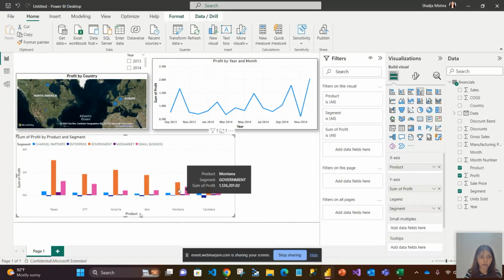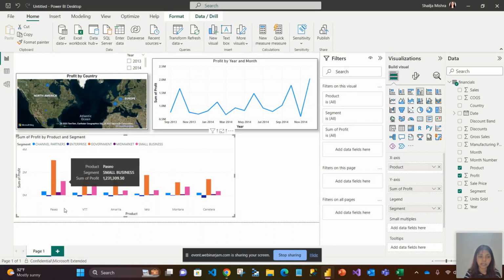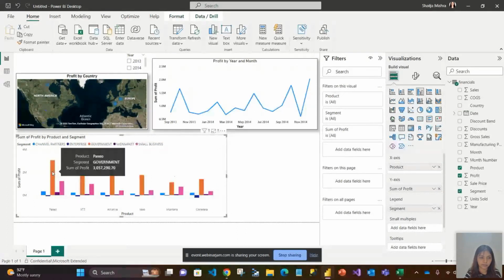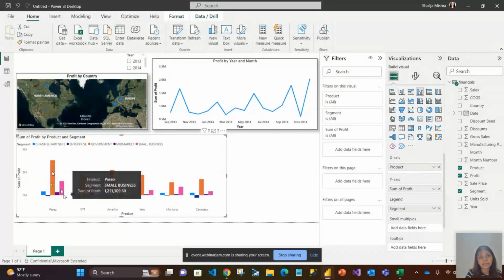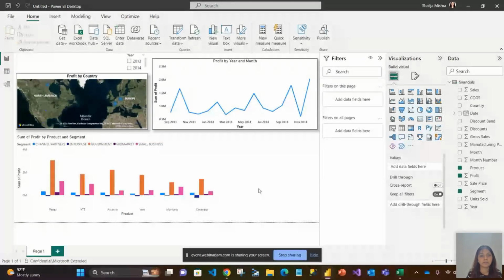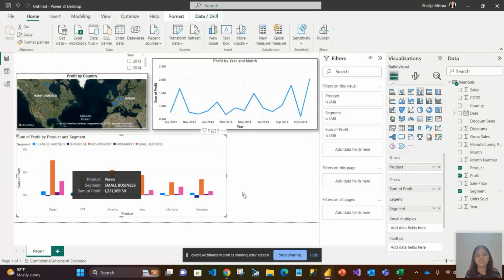Now, overall, you would see orange color is for the government. The government segment is the one in which the company is earning the highest profit across all products. You can see that for this particular product, for this particular segment, this is the profit. For this particular product, if I say small business segment, this is the profit. So not only at product level, I am going deeper into segment level and able to understand what profit my company is making in different segments for different products. Again, how am I able to do that? Directly, just by a drag and drop.